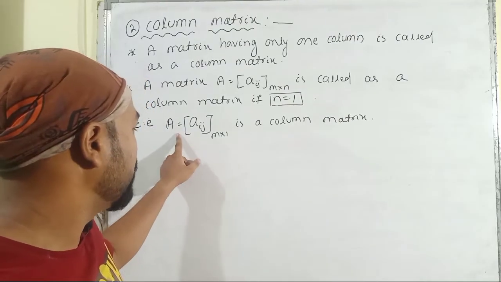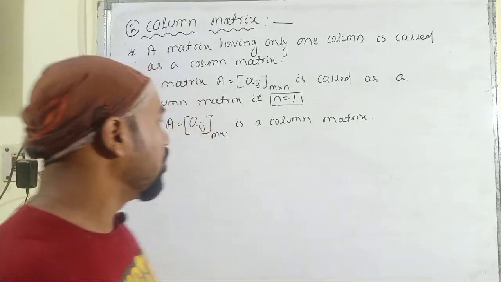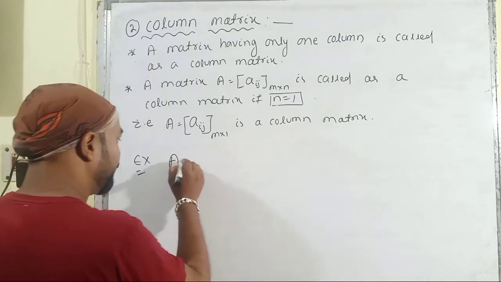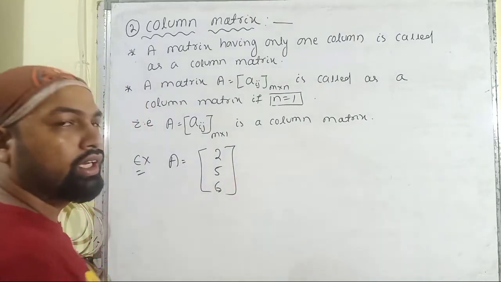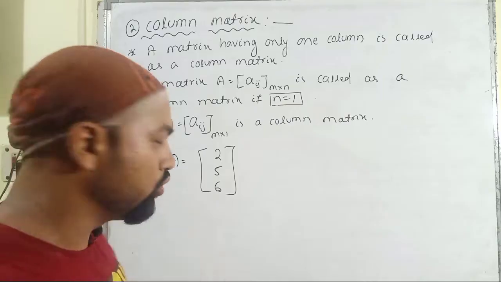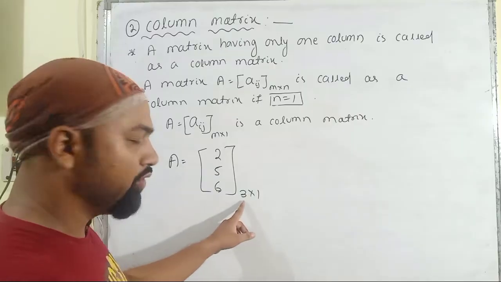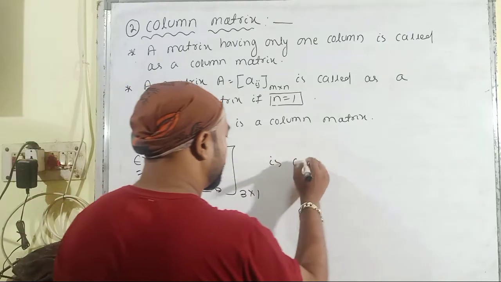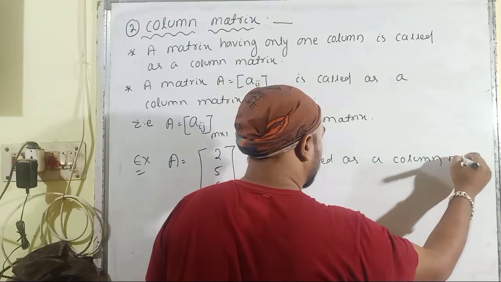So in the compact form, A is equal to Aij of order m cross 1 is called a column matrix. Let us consider some examples based upon the column matrix. It is a column matrix because whatever may be the number of rows, the number of columns must be equal to 1, and this is of the order 3 cross 1. You can see that the number of rows is greater than 1, but the number of columns is always 1, so it is called a column matrix.